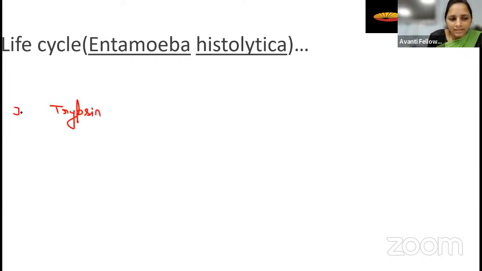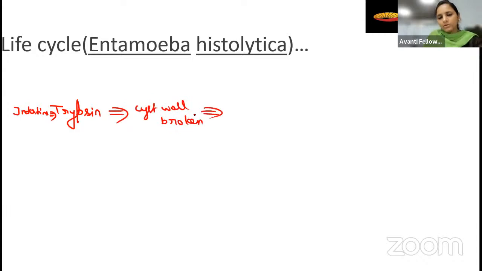In the intestine, there is a trypsin enzyme. It will break the cyst wall. The cyst was there, right? So it will break the cyst wall. Cyst wall broken. Now inside the cyst, the active parasite was present. So when the cyst wall was open, this active parasite was released.